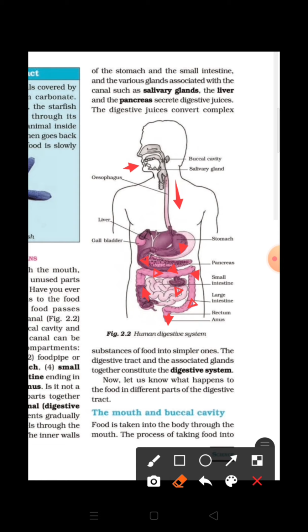In the next video, we will discuss each part related to the digestive system in detail.